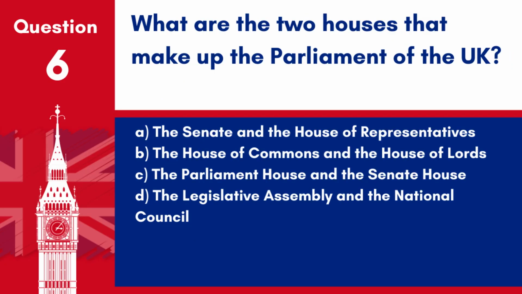Question 6. What are the two houses that make up the Parliament of the UK? A. The Senate and the House of Representatives, B. The House of Commons and the House of Lords, C. The Parliament House and the Senate House, D. The Legislative Assembly and the National Council. Answer: B. The House of Commons and the House of Lords. These two houses form the bicameral Parliament of the United Kingdom.